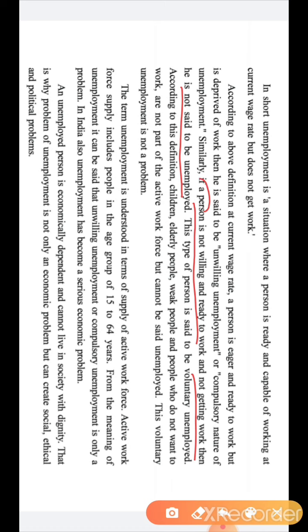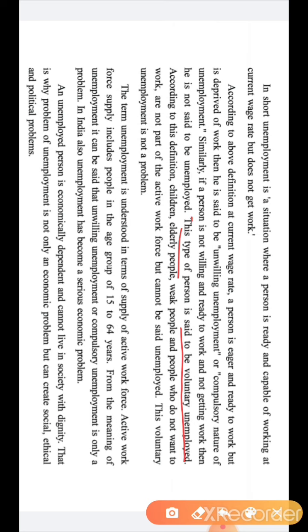So the people who are sitting at home by their own wish and not doing a job is not a problem in the country. The problem in a country is that there are people who want the work, who are ready to work, but still we are not able to give them the job. Okay, now this type of person is said to be voluntary unemployed.